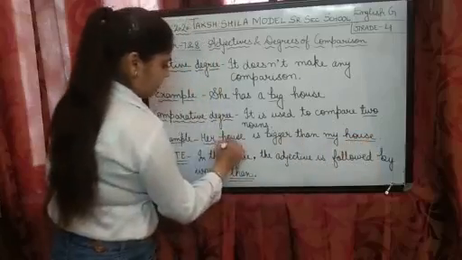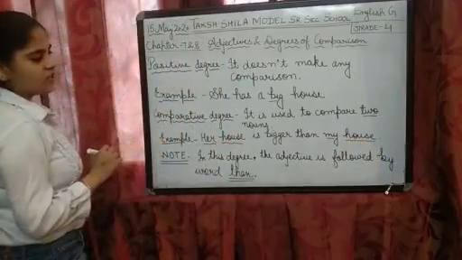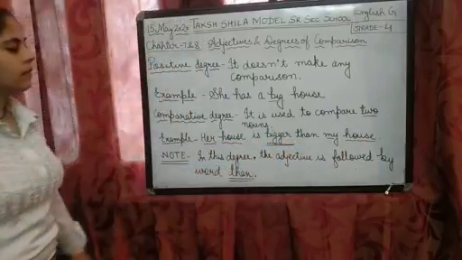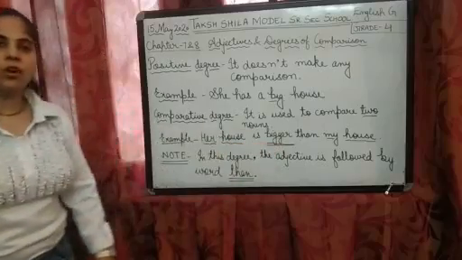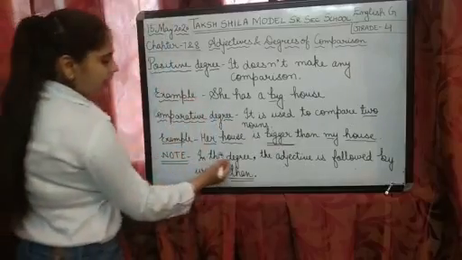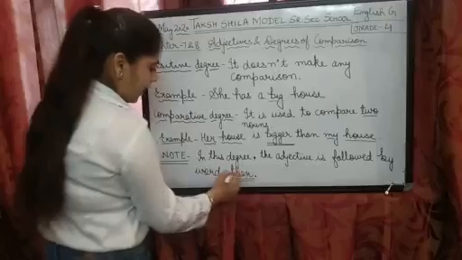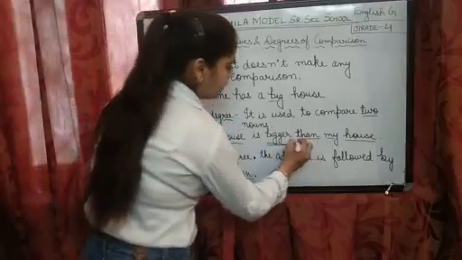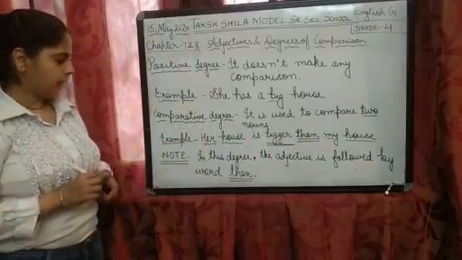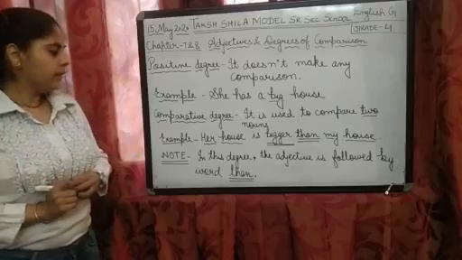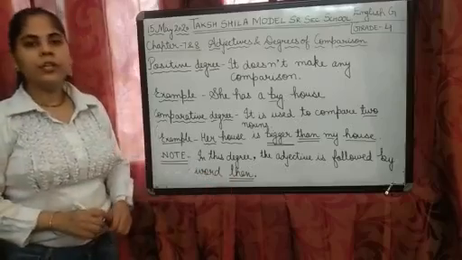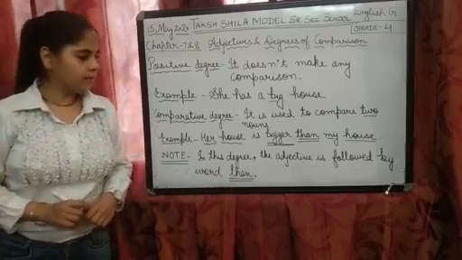And what is the change in the adjective? Bigger. Clear? So big changes to bigger in the comparative. And in this degree the adjective is followed by than. You can see in the example that we have used the word than. So always remember that in the comparative degree we use than to compare between two nouns.